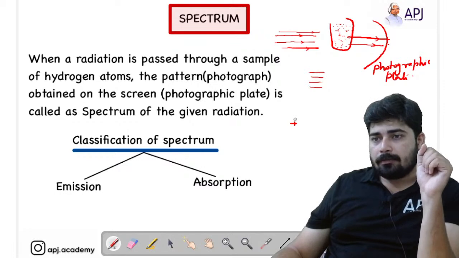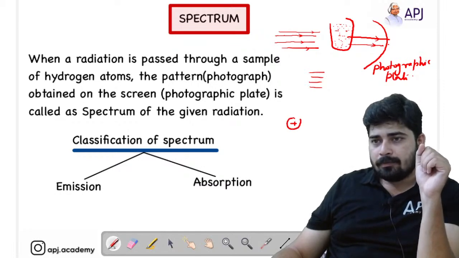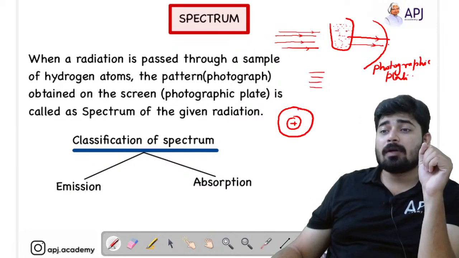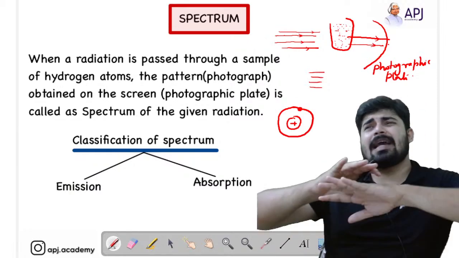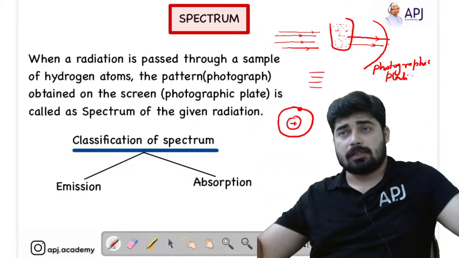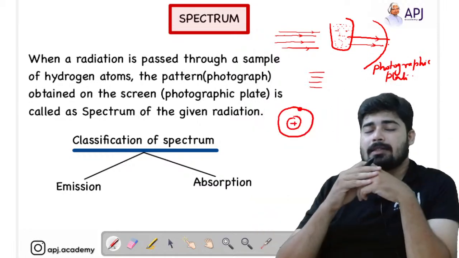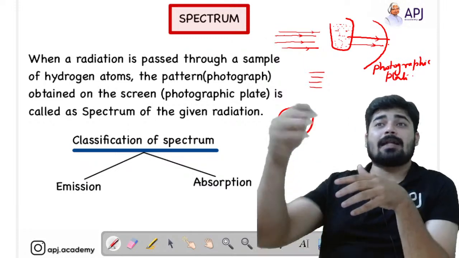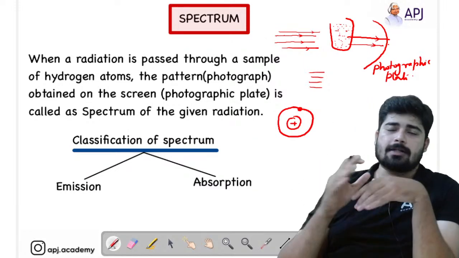Now we know that we have a nucleus and we have one shell, and we have infinite number of shells in hydrogen atom. In any atom we have infinite number of shells. Normally students think that in an atom there is only the valence shell, and after the valence shell there are no shells. That is a wrong concept.